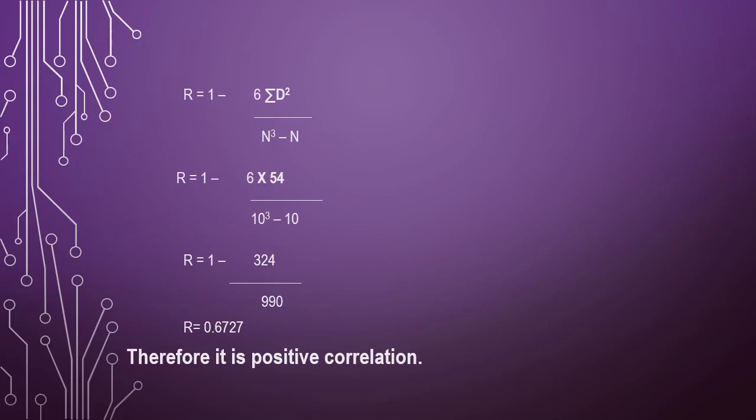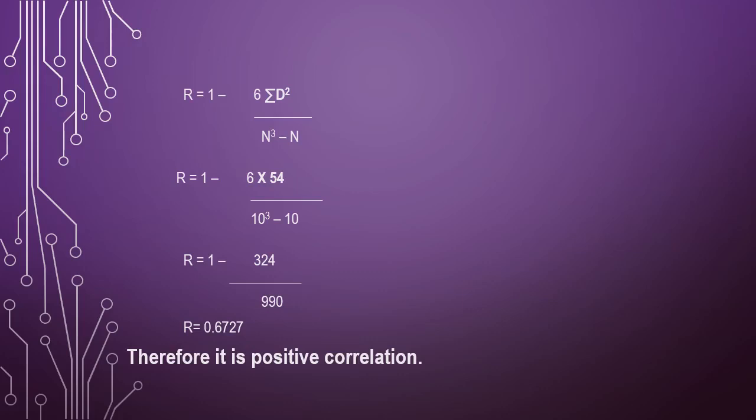They have given the marks of 10 students. For that the value of n is equal to 10. So it is 10 cube minus 10. So upon simplification we get the value as 0.6727. That means it is a positive correlation. That means the relationship between English and Maths is a positive correlation.